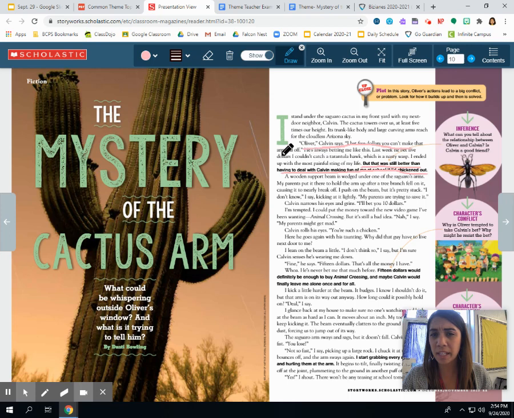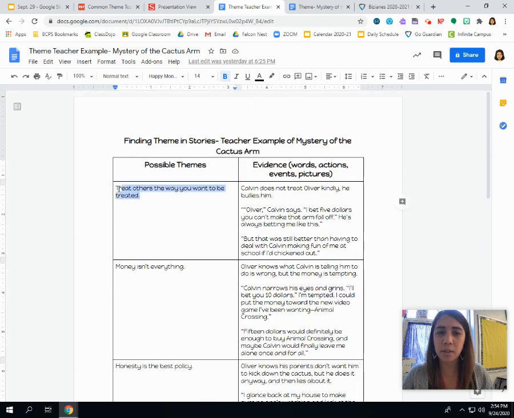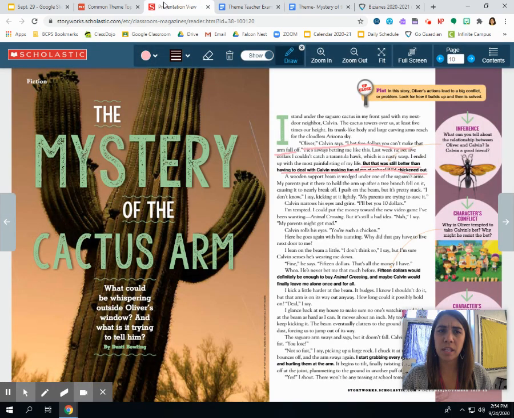So he's always betting him money, and he has to deal with him when he gets to school if he chickens out. That sounds like the theme of treat others the way you want to be treated. It does not sound like Calvin is treating Oliver very well. So over here, I gave my evidence. Calvin does not treat Oliver kindly. He bullies him. And here's some text evidence too. Oliver, Calvin says, I bet $5 you can't make that arm fall off. He's always betting me like this. And here's another piece of evidence. But that was still better than having to deal with Calvin making fun of me at school if I'd chickened out. That's not treating others the way that you want to be treated.